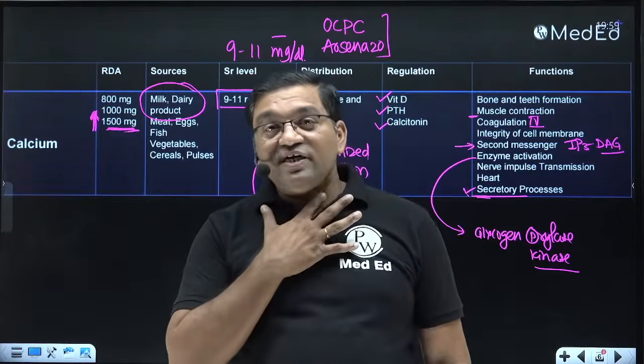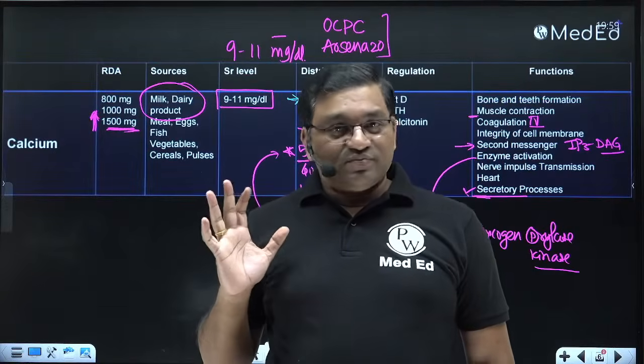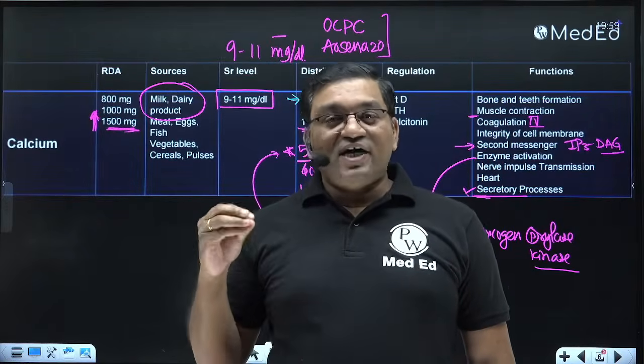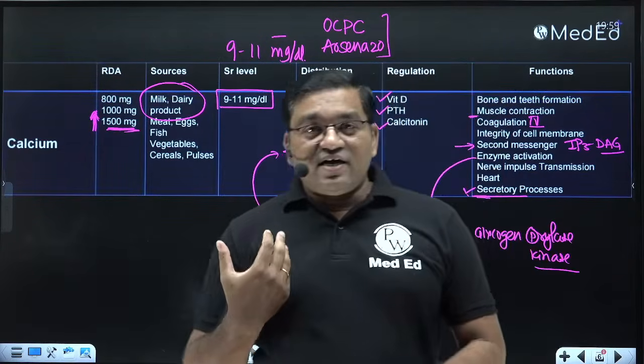This is the treatment for tetany, not tetanus. It is tetany, carpopedal spasm.